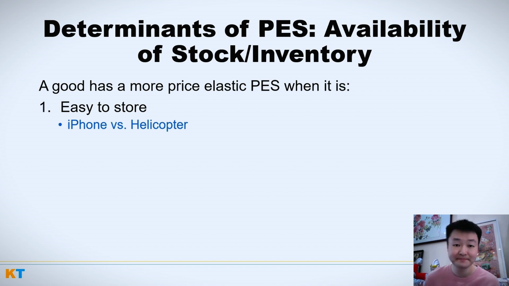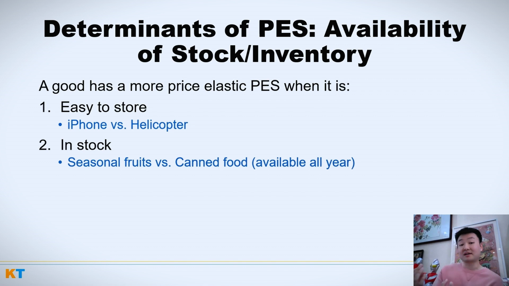That makes sense, right? The easier something is to store, the easier it is for a supplier to respond to changing market conditions. For example, Apple can always bring more iPhones to market if demand increases. Helicopters, well, they take a long time to make too. Number two: is it in stock, right?